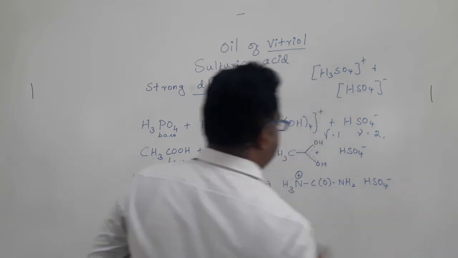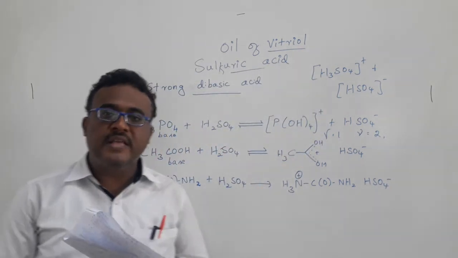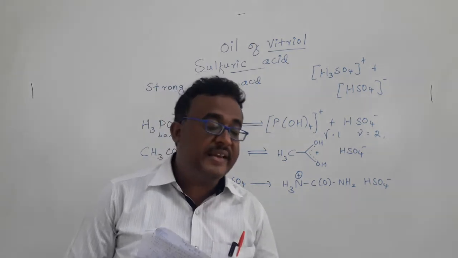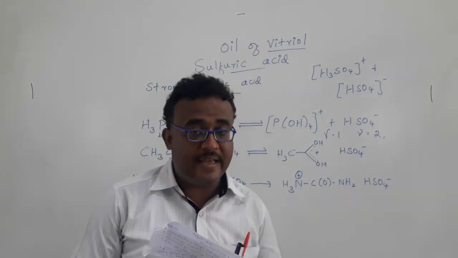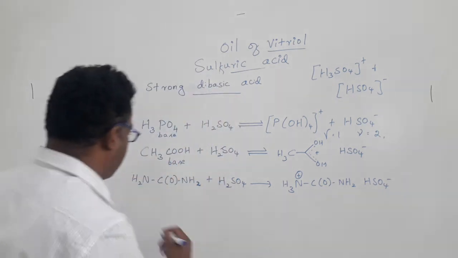Okay. So these are some of the reactions, and one more thing we already know is that nitric acid can also react. If nitric acid reacts with sulfuric acid, I can write that one also.